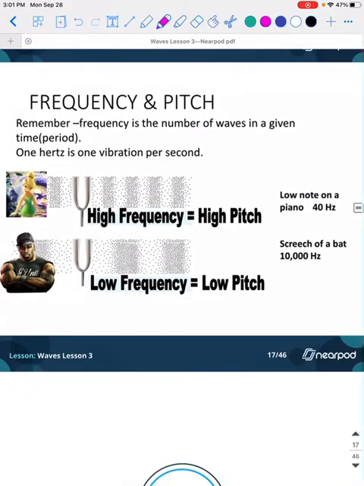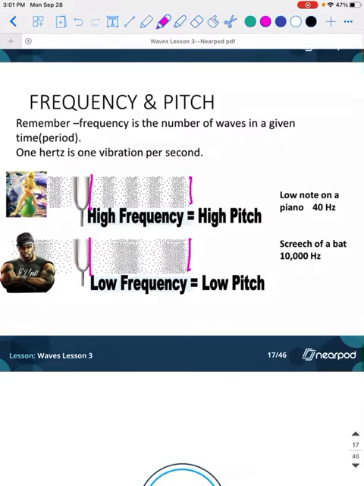Frequency and pitch. Remember, we talked about frequency and pitch before when we were talking about waves in general, and we touched on it again in the last unit with the light waves. Remember that frequency is the number of waves in a given period. If this was my given period, like from here to here, and then again from here to here, we're trying to see how frequency occurs.